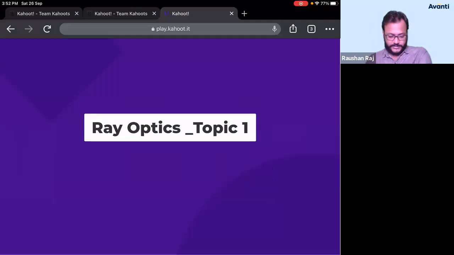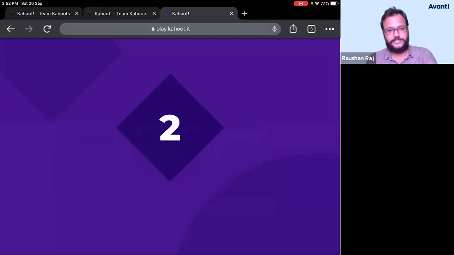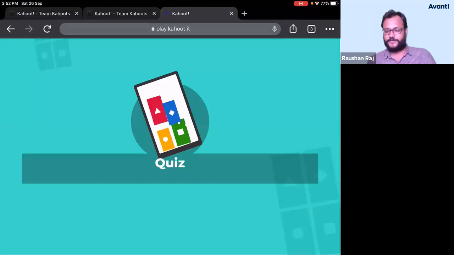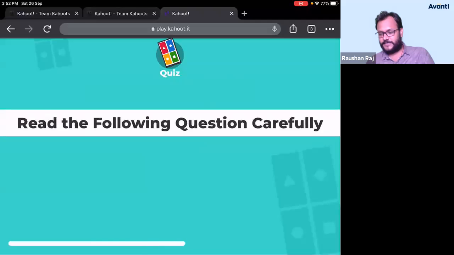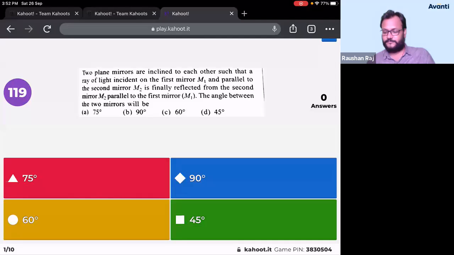So the first quiz is, guys, we'll be playing a quiz which is related to reflection of light. ठीक है? So take your time. 120 seconds का है. कुछ few of them are for 90 seconds also. So yeah, this is the question.